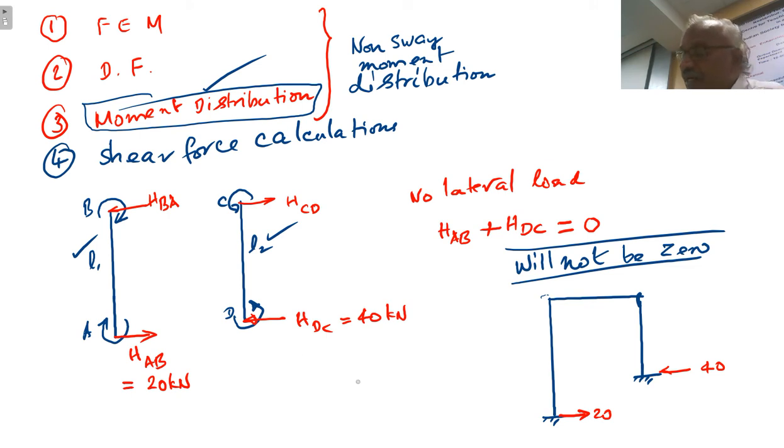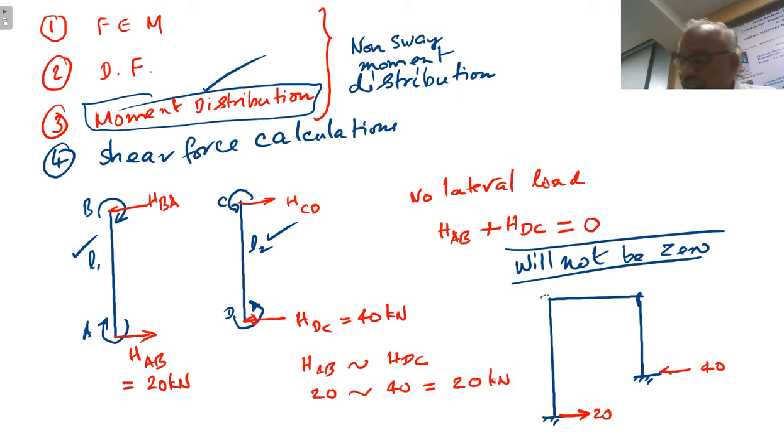Actually we have to find out what is the difference. You have to find out HAB minus HDC. HAB is 20 towards right, the other is 40, the difference is 20. The difference is 20 kilonewton.